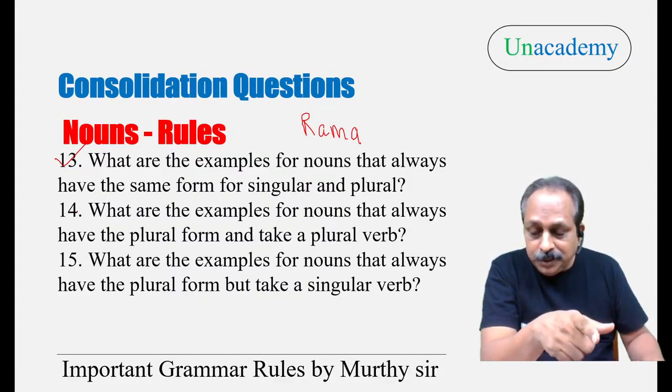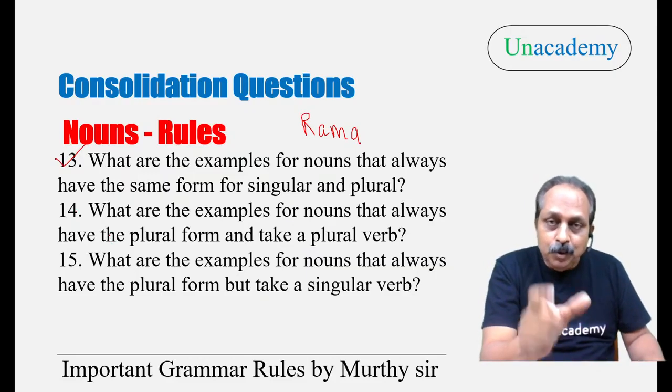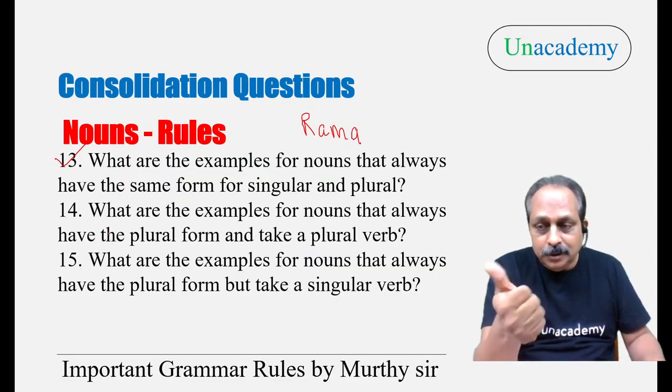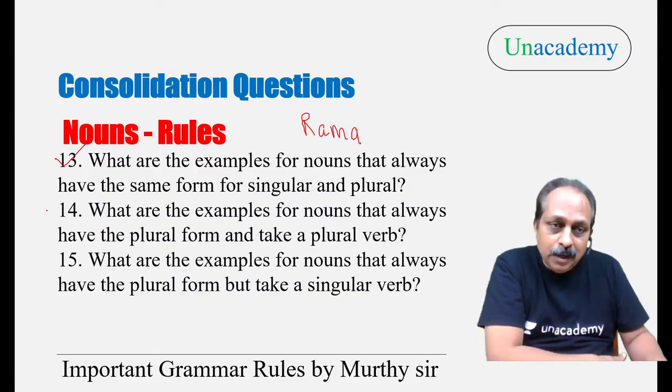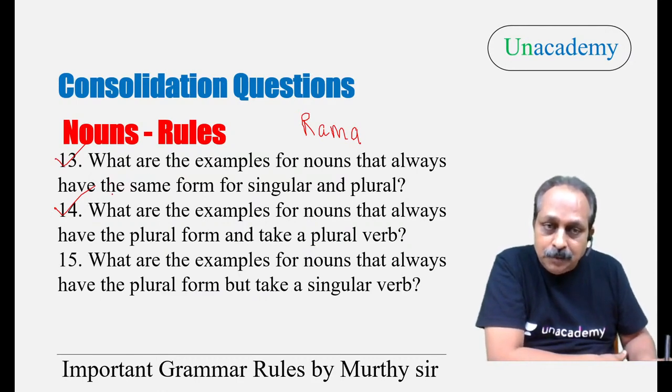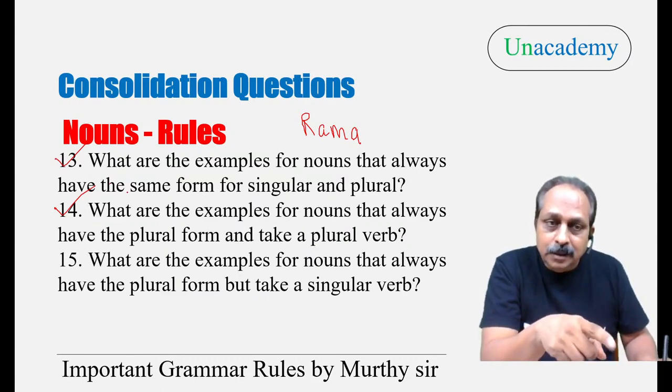Look at the question carefully: always plural form, take a plural verb. Trousers, shorts, tights, scissors, tongs, spectacles, binoculars, pants, pantaloons, the other day someone said. That is over.